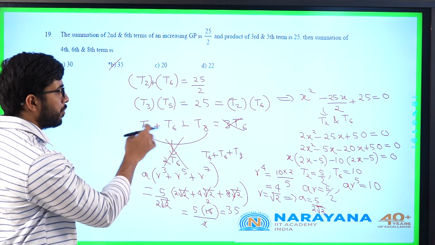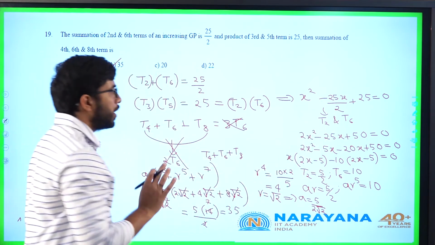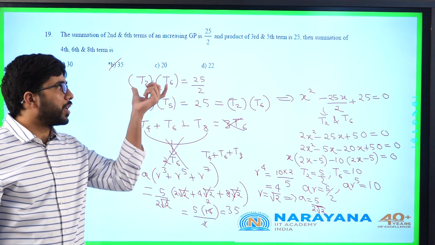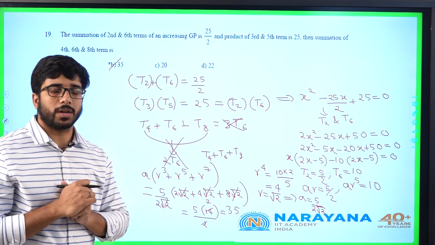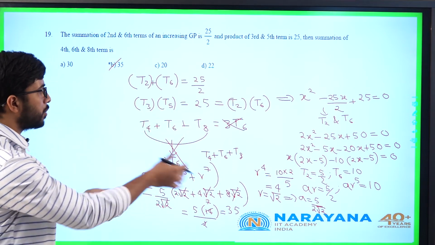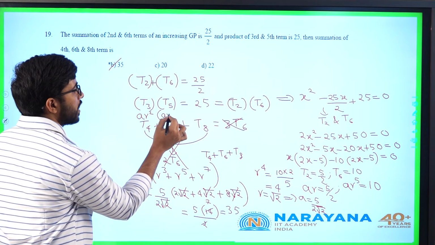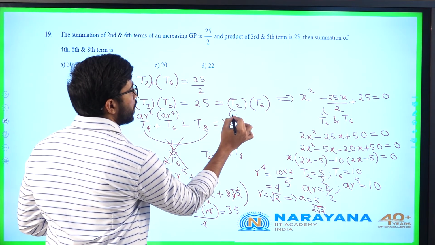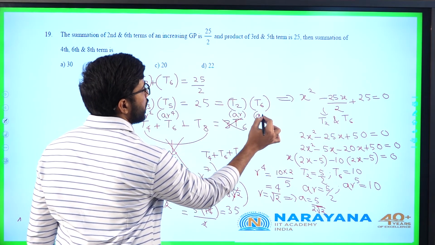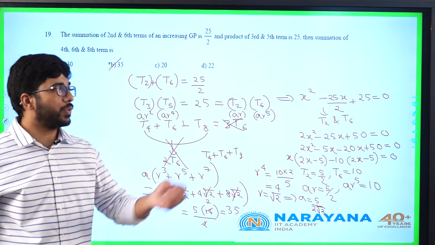He gave it as a GP, but we took it here as AP. I will calculate it differently. The idea is the only trick in this one. If you take this 2 in terms of A and R, it might be a little bit complicated. But the smaller trick which we observe here, that T3 into T5, you write it in terms of A into R power n minus 1, then also you will understand. AR square into this is AR power 4. What is T2? AR into AR power 5. You can notice that both will be equal. It will be A square into R power 6.